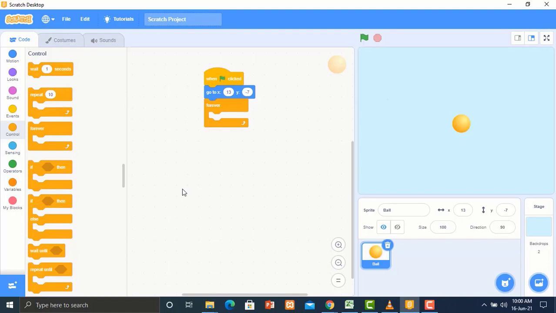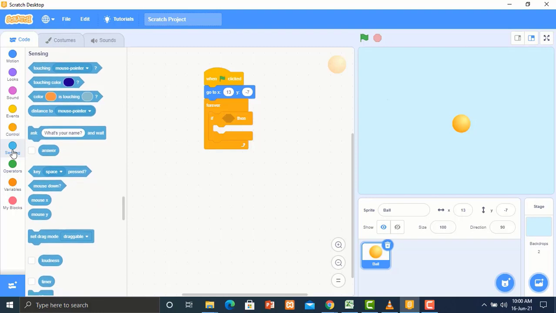I will go for the if block under the control code. Okay, that's good. Now, what condition will I go for? I will go to sensing and pick touching pointer.